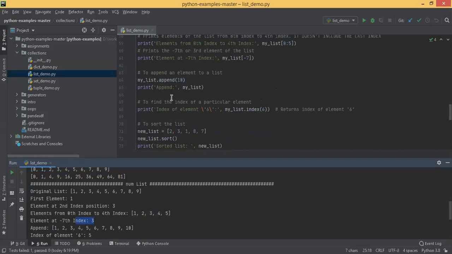Then what you're saying, my list.append 10. Append is a function that is always used to append the new element at the last. Okay, that was having 1, 2, 3, 4 up to 9, and you are now appending 10, and then you are printing it. Okay, that is there.